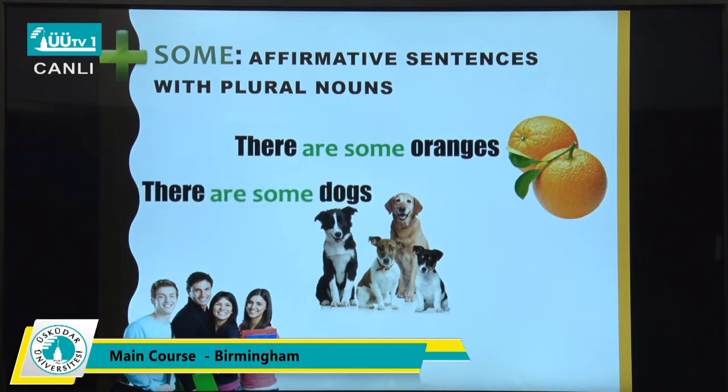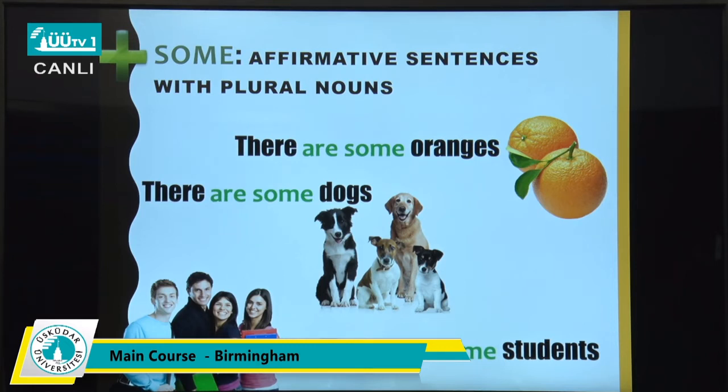Okay, we have dogs, a countable noun, and you can make an affirmative sentence. You can say there are some dogs. And what about the students? You already know that students is a countable noun. So you can count the students. For an affirmative sentence with some, we use there are some students.